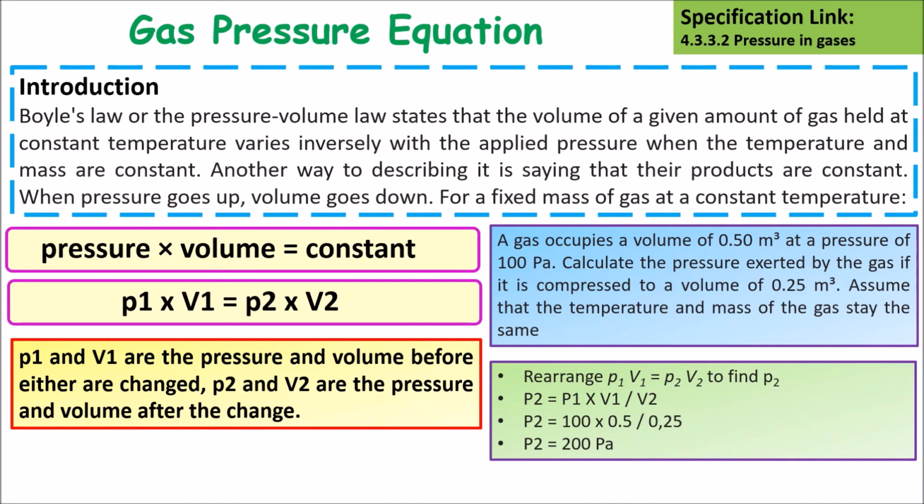So if we have a question that goes, a gas occupies a volume of 0.5 meters cubed and the pressure is 100 pascals, calculate the pressure exerted by the gas if it's compressed to 0.25 meters cubed and assume that the temperature stays the same. You would rearrange that equation so that the second pressure would be equal to the first pressure times the first volume divided by the second volume, which would give you a pressure of 200 pascals.